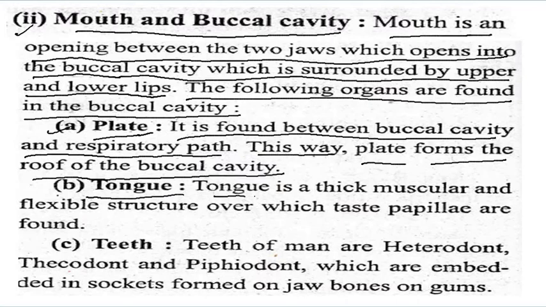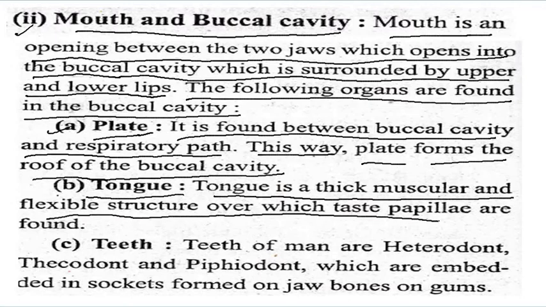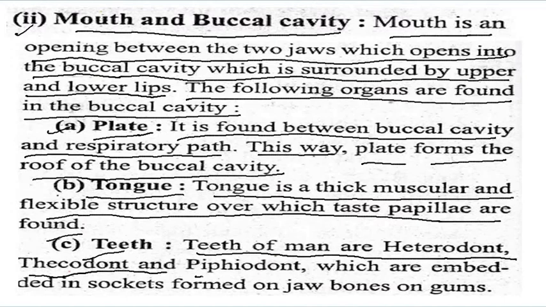Second, tongue. The tongue is a thick, muscular, and flexible structure over which taste papillae are found. Third, teeth. Teeth of man are heterodont, which are embedded in sockets formed on jaw bones or gums.